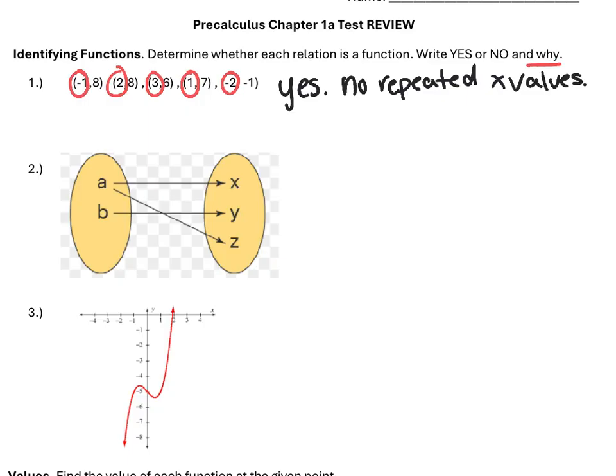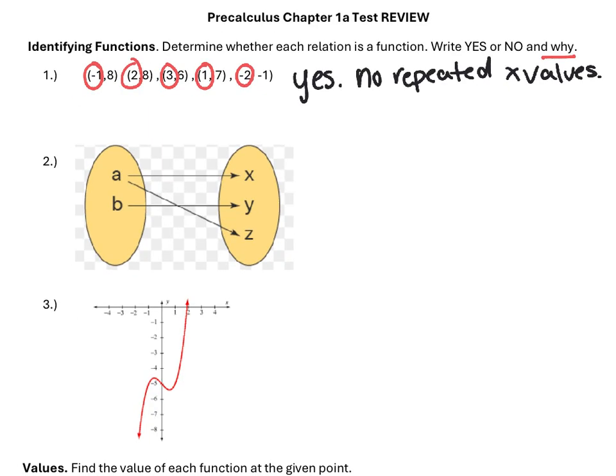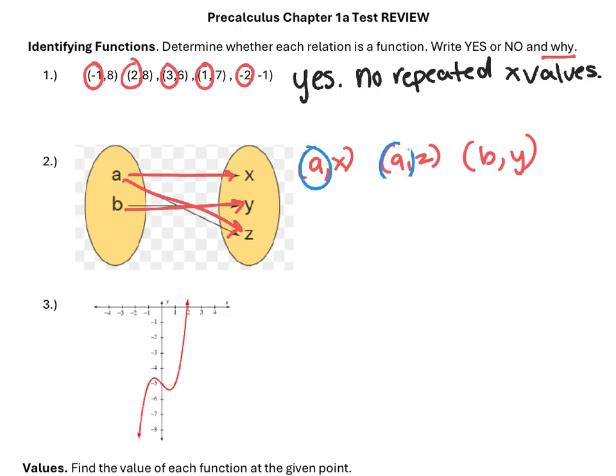And then if we look at number 2, the mapping diagram, if we wrote these as ordered pairs, A goes with X, A also goes with Z, and then B goes with Y. And because we have a repeat of an input value, this is not a function because the A is paired with 2 outputs.